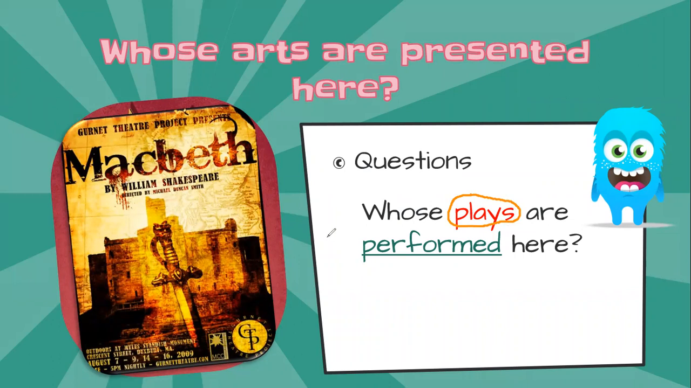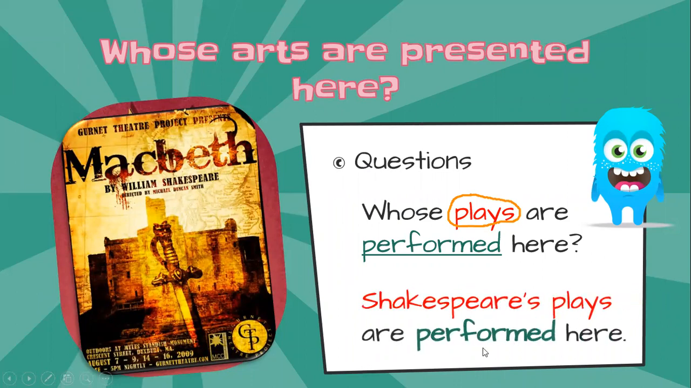Let's take a look at the picture. It says Macbeth by William Shakespeare. So we can deduce that the answer is Shakespeare's plays are performed here. But let's see if that is the answer. That is the answer. Shakespeare's plays are performed here.